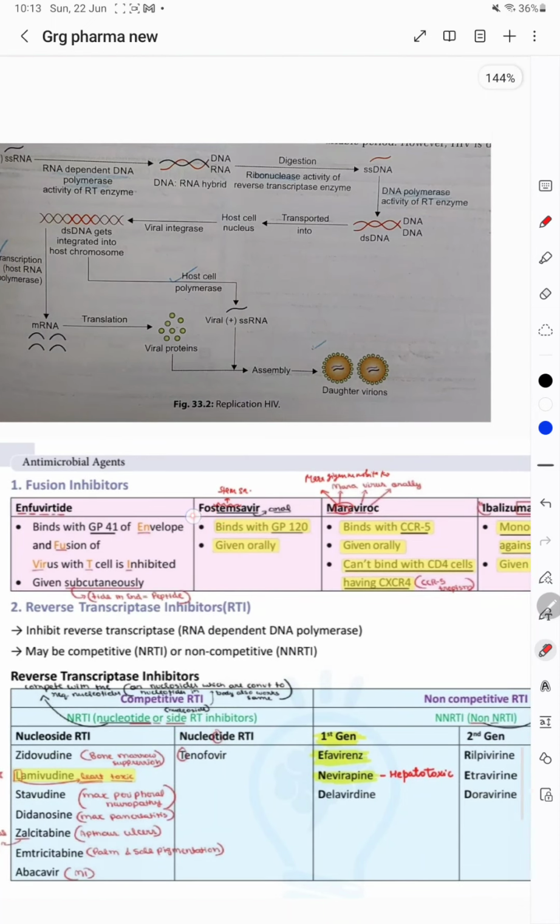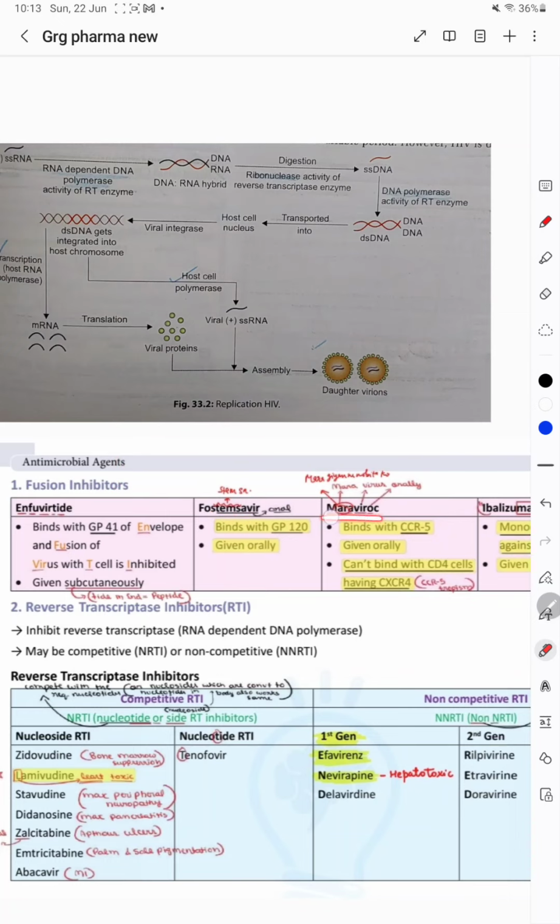Next is the fostemsavir. How you can remember this is स्टेमसा, इसके नाम में आ रहा है स्टेमसा. स्टेम का मतलब क्या होता है? पतला सा स्टेम है. Now if you have a मोटा सा bark and it is converted into a पतला सा stem, it has to fuse, no? So it is a fusion inhibitor.